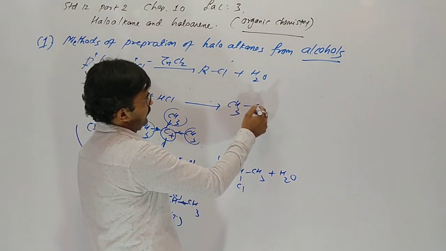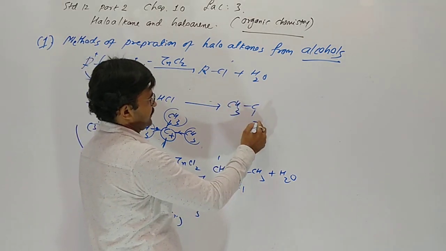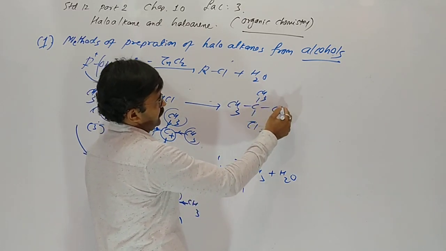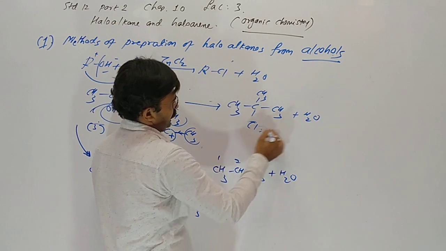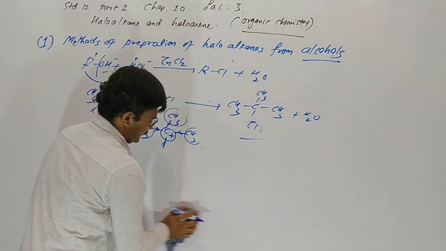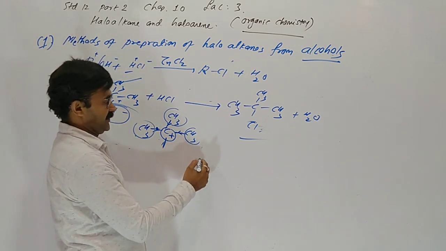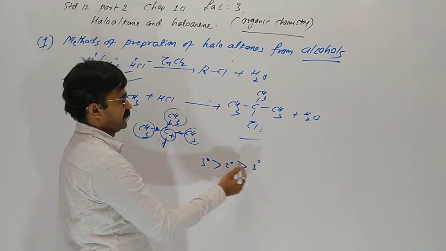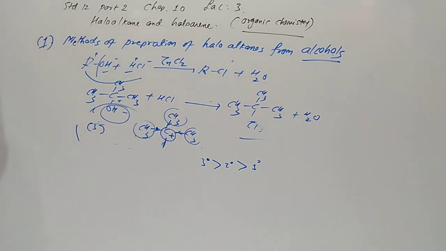Only HCl does this reaction at room temperature and gives 2-chloro-2-methylpropane. So which alcohol gives the fastest reaction with halogen acid? Tertiary, then secondary, and then primary. Understood?